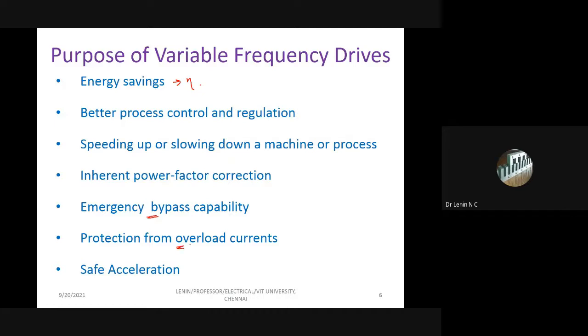Protection from overload currents. That means if you have a drive system, whenever there is an overcurrent, you can protect the device from that. And safe acceleration. Say for example, at present in EVs, the acceleration requirement is minimal. So this is going to be the acceleration, right? Within 300 kilometers per hour, we can accelerate within 0.5 seconds without any issue. So that is why it is going to be a very safe acceleration by means of variable speed. So these are the overall advantages you can find in any text.